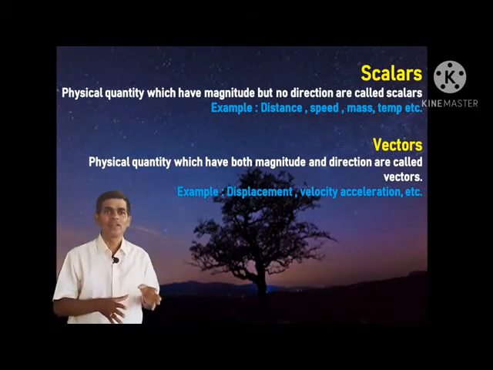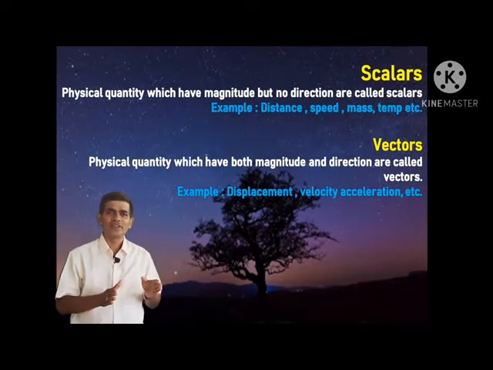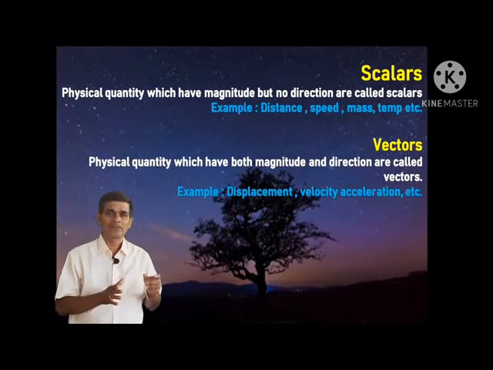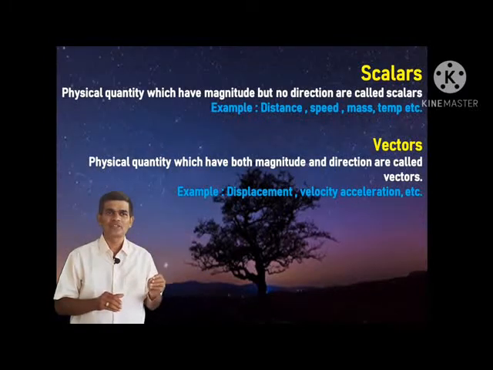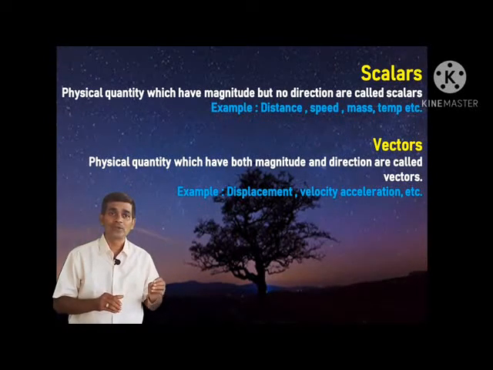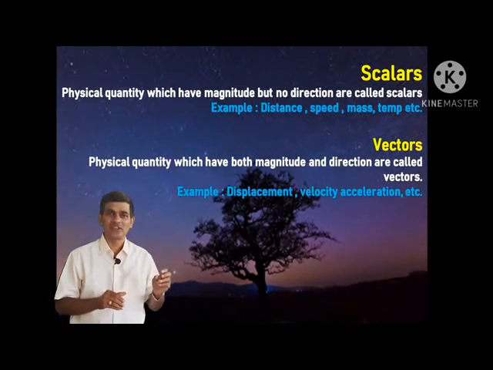Let us see. Physical quantities are of two types: scalars and vectors. A physical quantity which has magnitude but no direction is called a scalar.